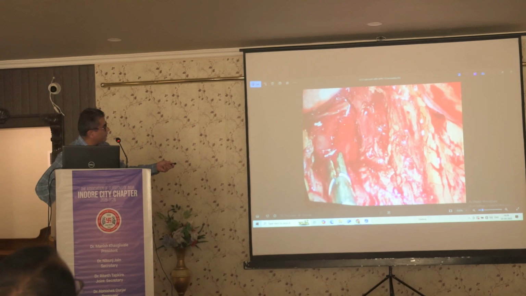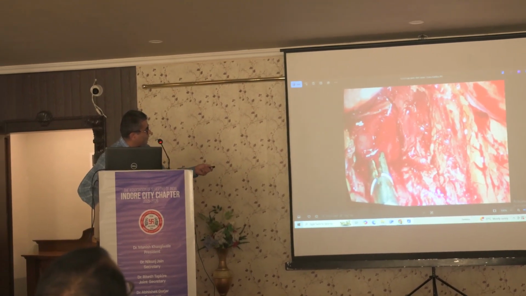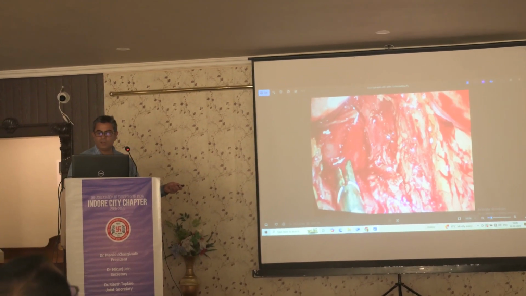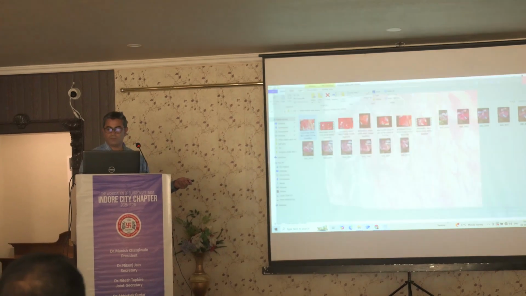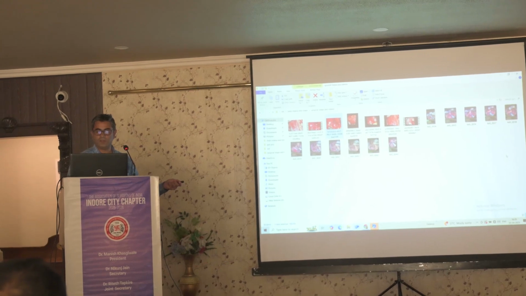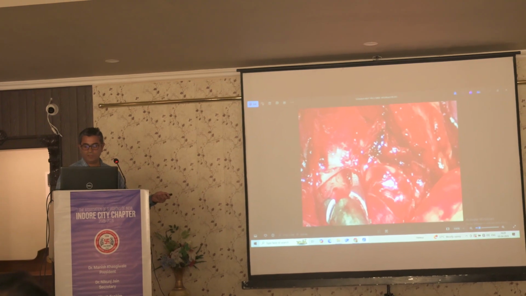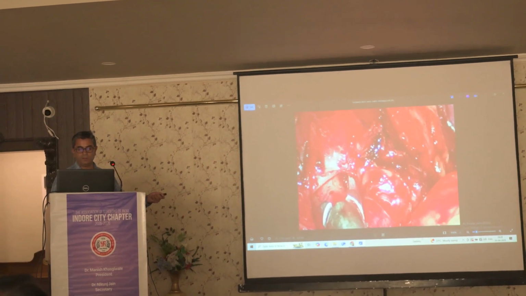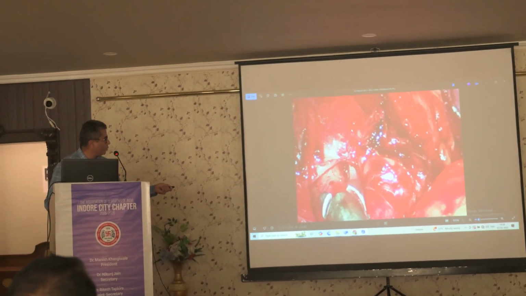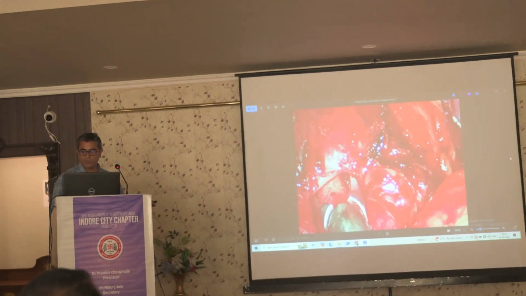This is the celiac axis, this is the aorta, and this is the celiac axis which is arising from here. This has been cut. You can see this V. Again, this is the aorta and this is the median arcuate ligament.